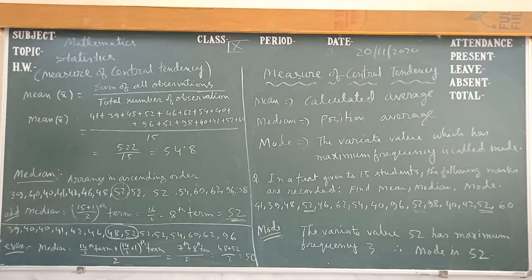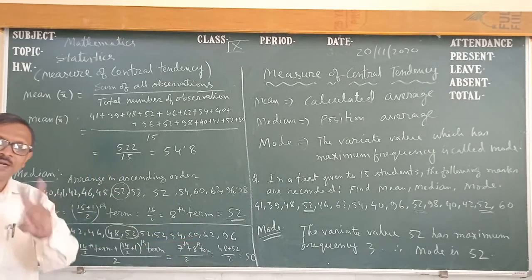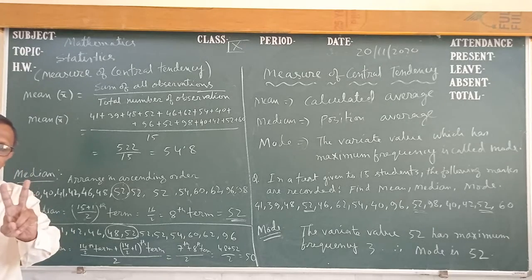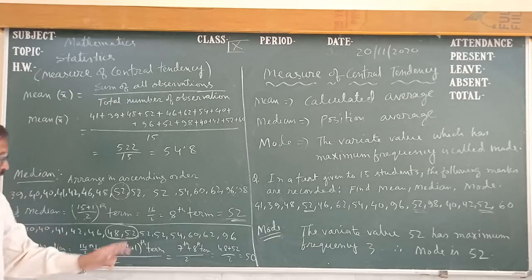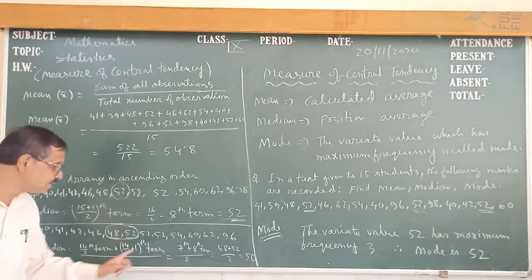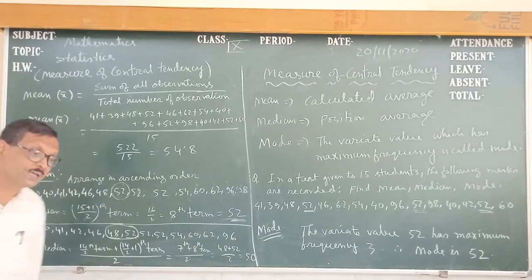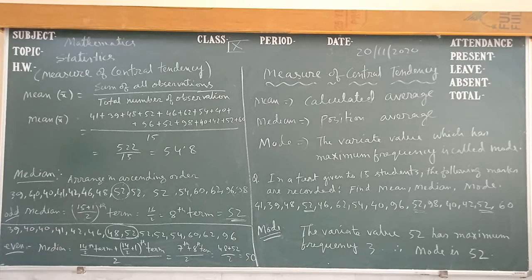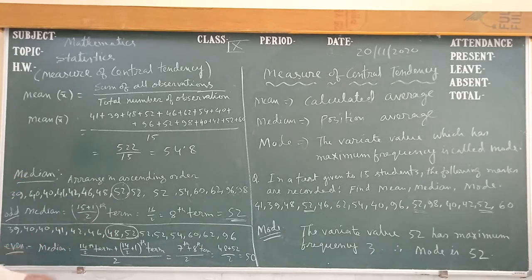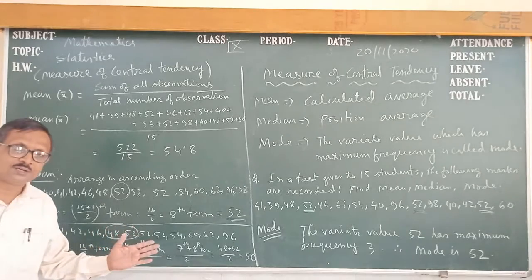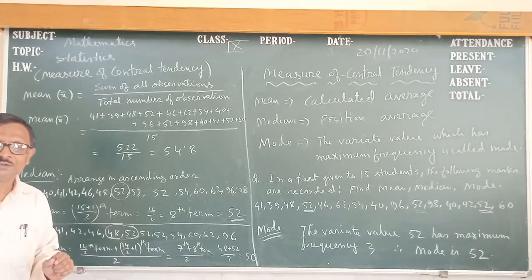If there are an even number of terms, then there are two terms in the middle position. Then we add them and divide by 2. That is the median. Then how do we find the middle position? There are 14 terms, so 14 upon 2 is 7, and the next term is 8. Similarly, if there are 4 students, then the second and third.